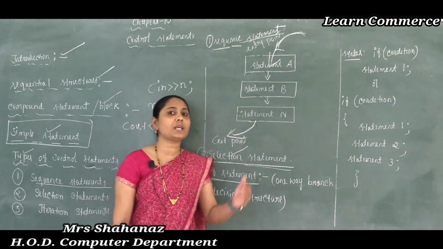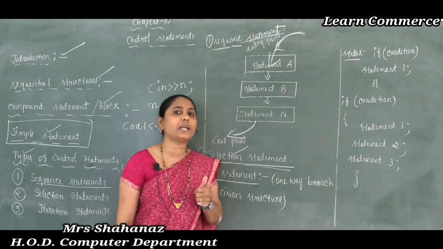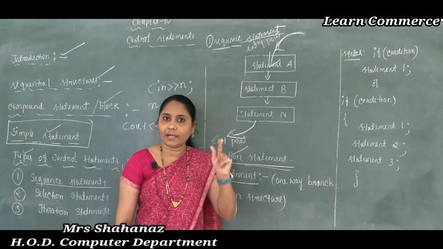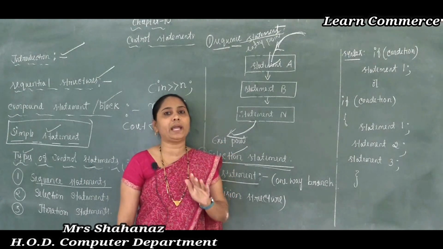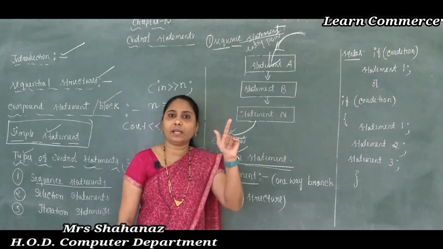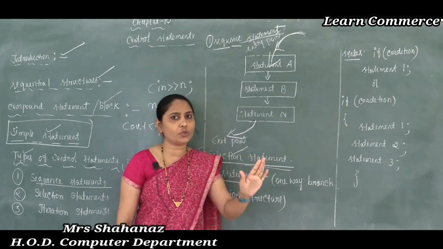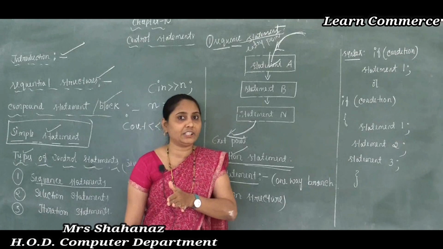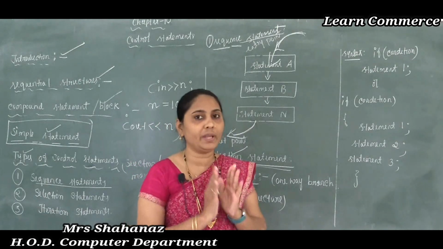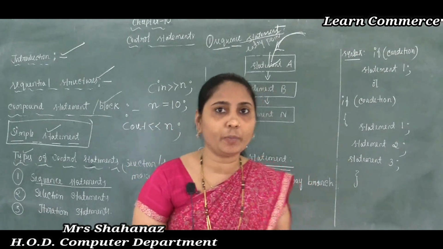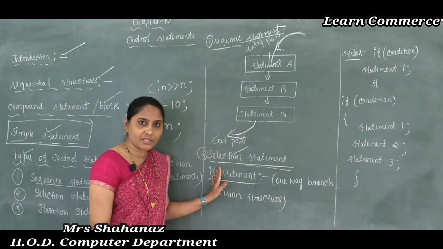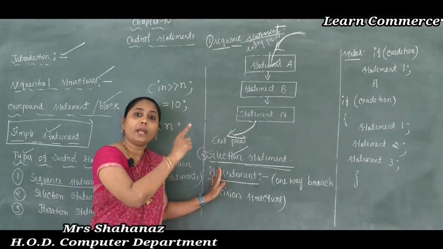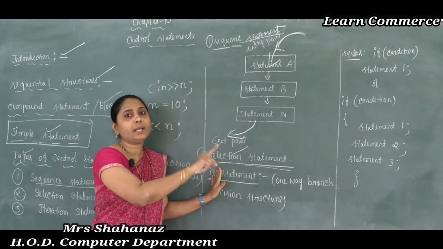How we are going to execute the statements of the program depends on the condition. If the condition is true, then only it executes this statement. If the condition is false, it does not execute this statement, and maybe it checks the next condition. So the selection statement is the ability of the programming language to select the statement for execution based on the condition.